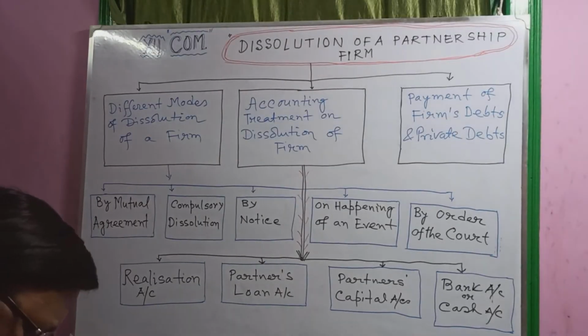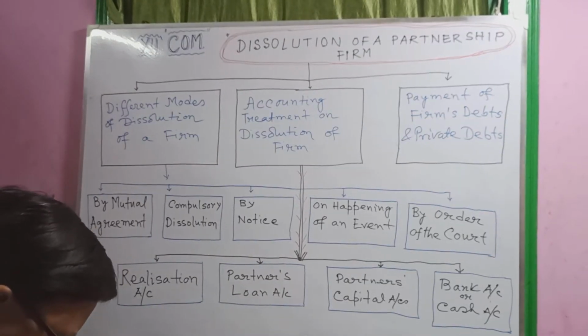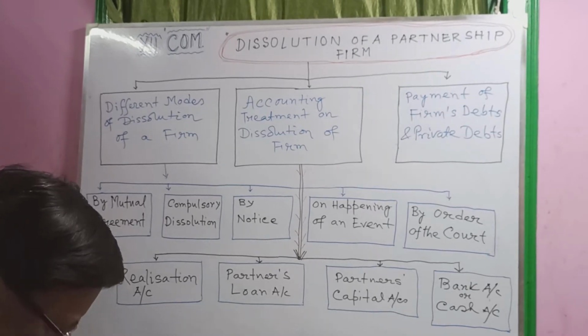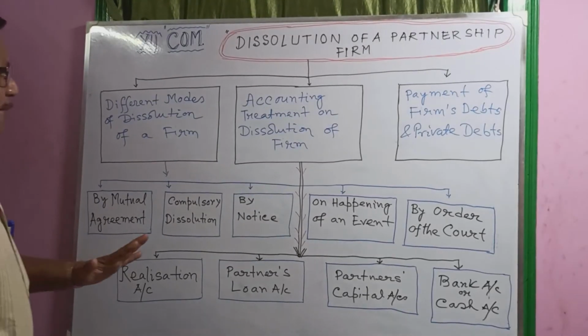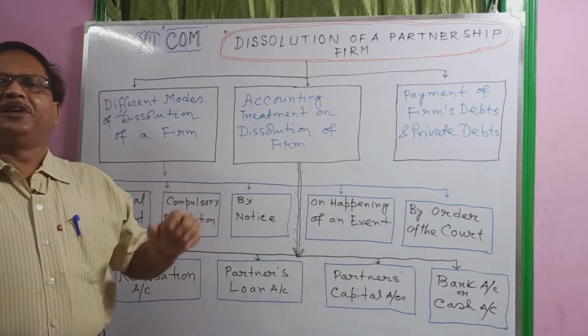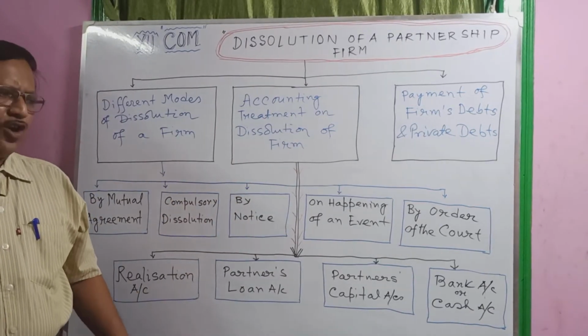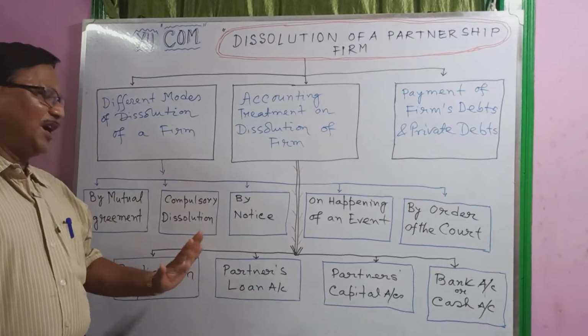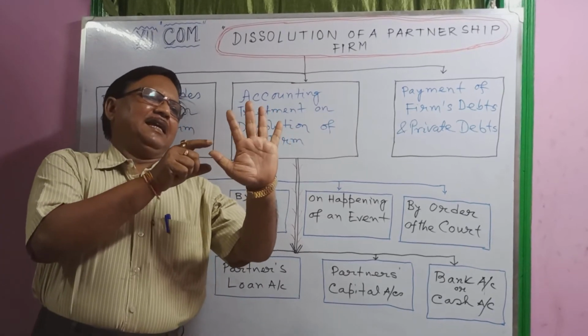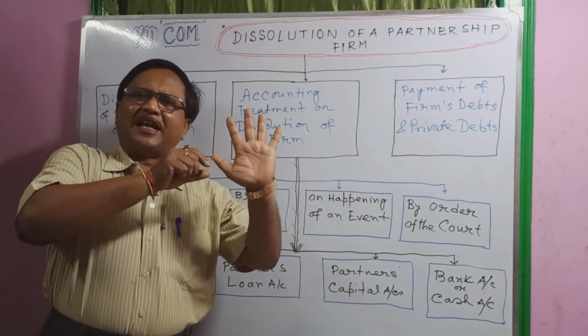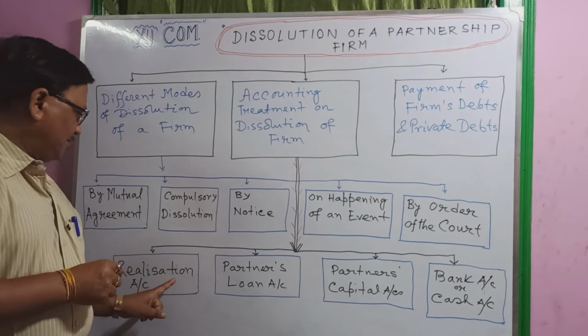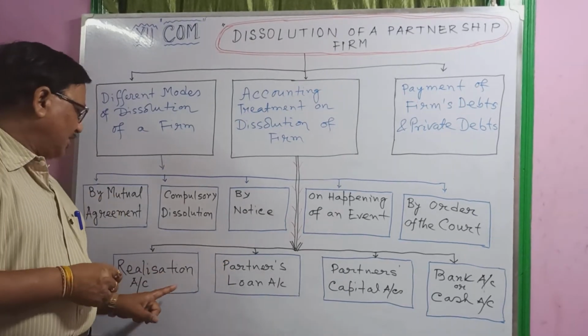First, all assets are transferred to the realization account on the debit side, except the P&L account debit balance or loss. In brief, five items are recorded in the realization account. Next class we will discuss in detail.